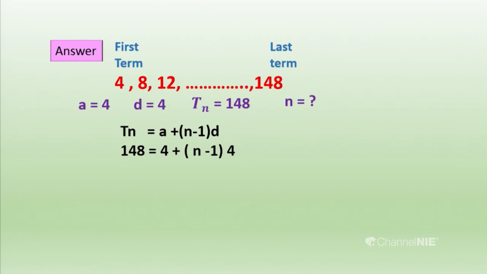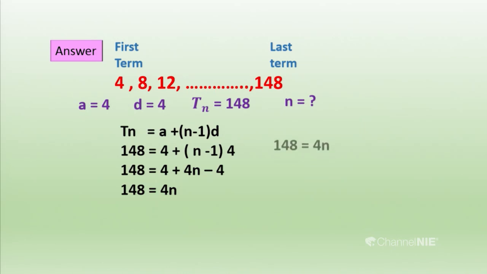Then we can simplify that by removing the bracket. First we simplify, because here the unknown term is n. Then we simplify that and we can get the answer for n. n means number of terms. So 4 plus 4n minus 4. Then we got 148 equals 4n.